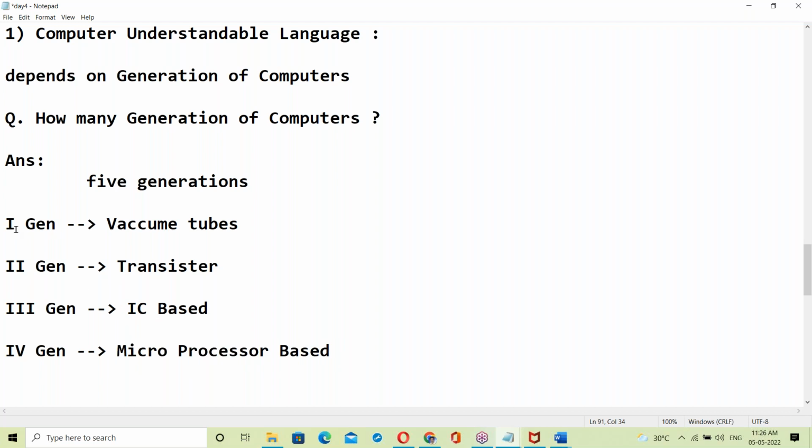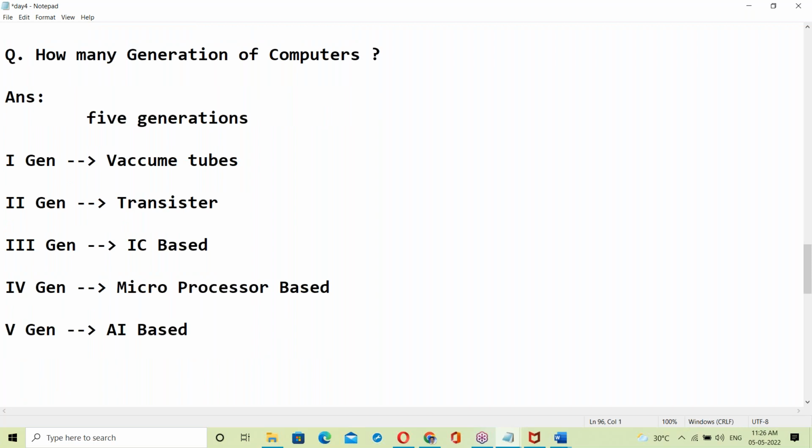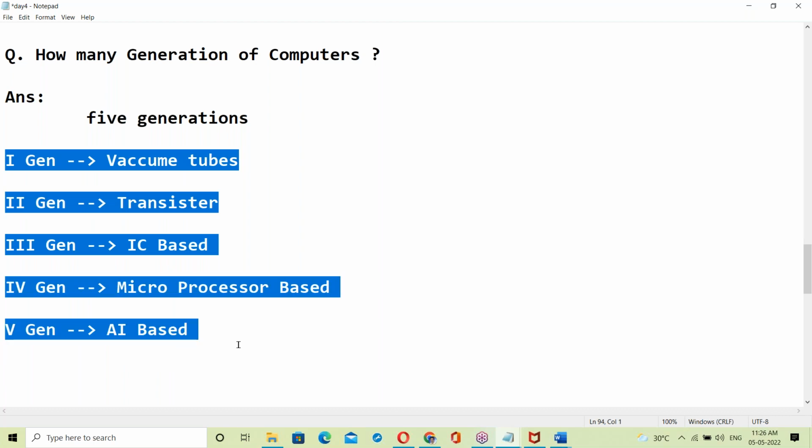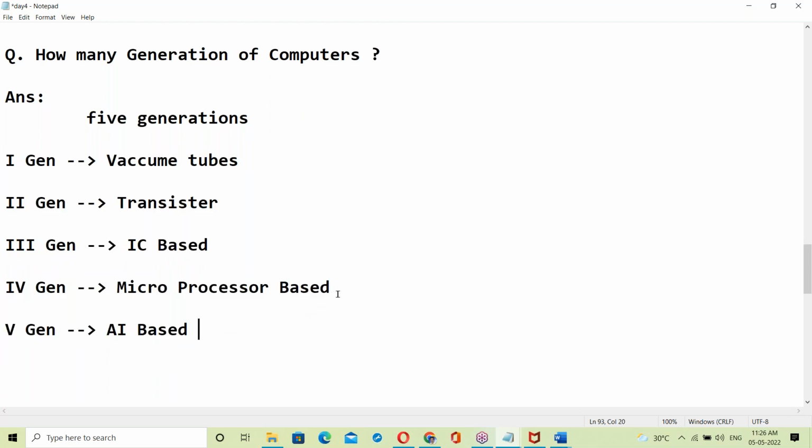In our engineering we have these subjects in electronics: vacuum tubes, transistors, ICs, microprocessors. Next, the fifth generation is AI based. Now, which is the present generation? Totally there are 5 generations. The fourth one, the microprocessor, is the present generation.